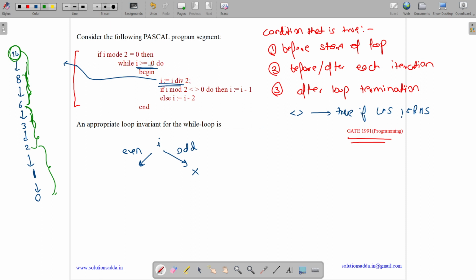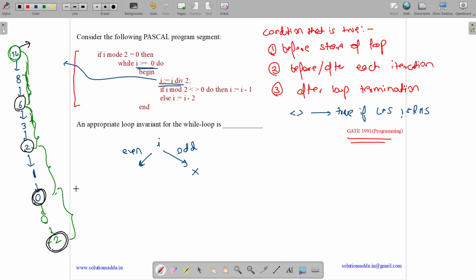Then we will again check while I is greater than equal to 0. Yes. So then again we will do I equals I divided by 2, which means 0 by 2, which is 0 only. Then we will do I mod 2 equal to 0. Yes. So we will do I equals I minus 2. We will make it minus 2. Then this while loop will fail. So we will come out over here. So what are the values? This is before the start of the loop. This is at the end of the loop. And what are after each execution? After first execution we had 6, after second execution 2, after third execution we have 0.